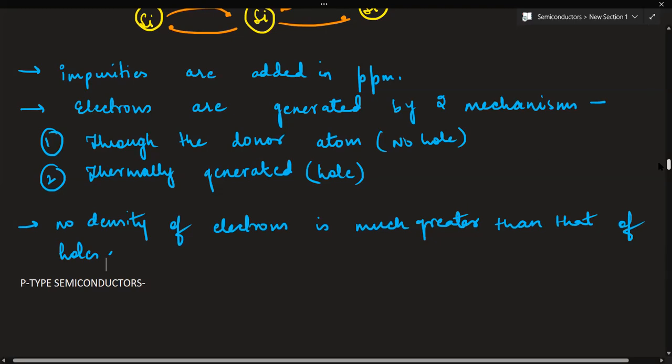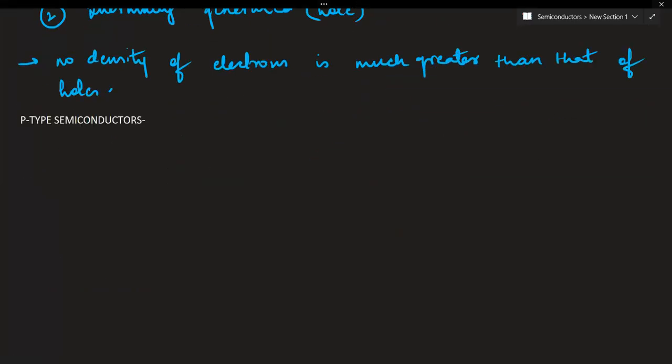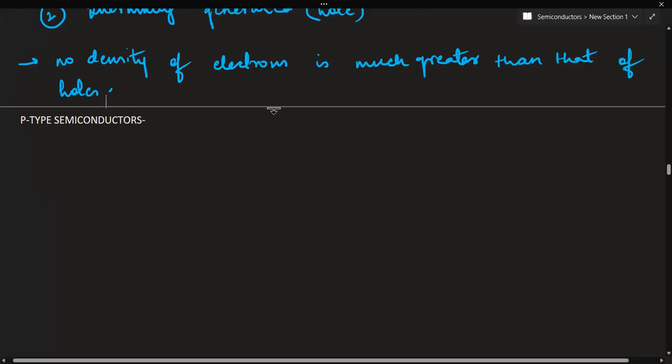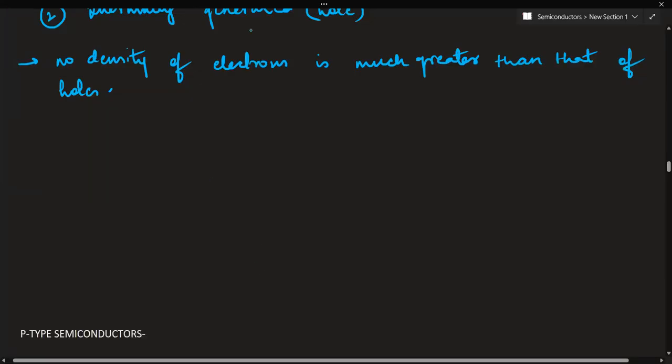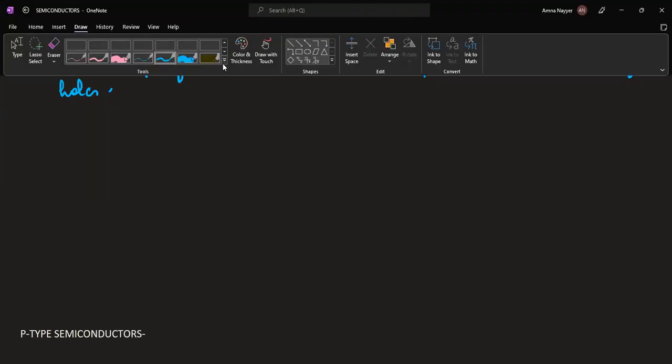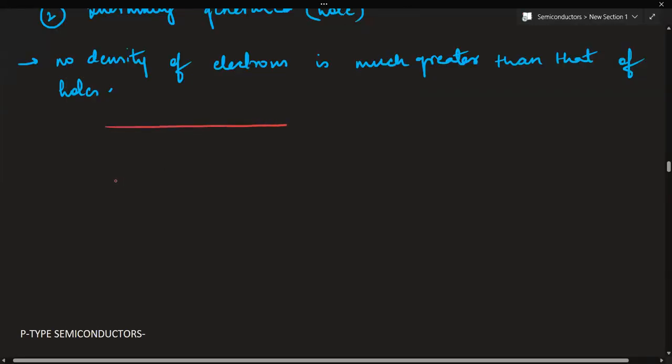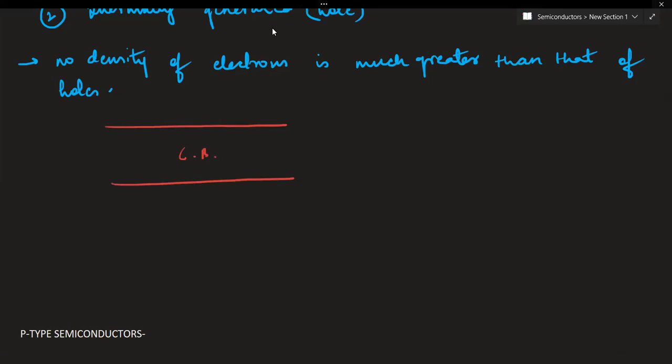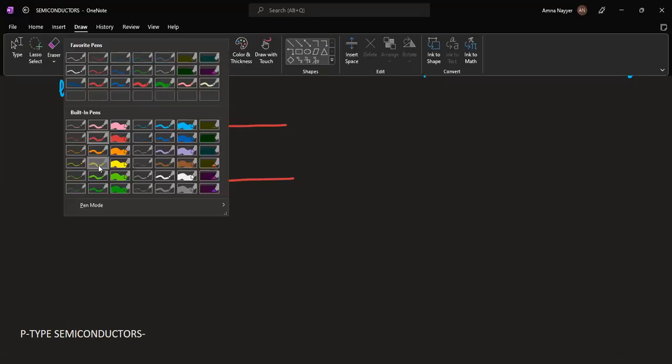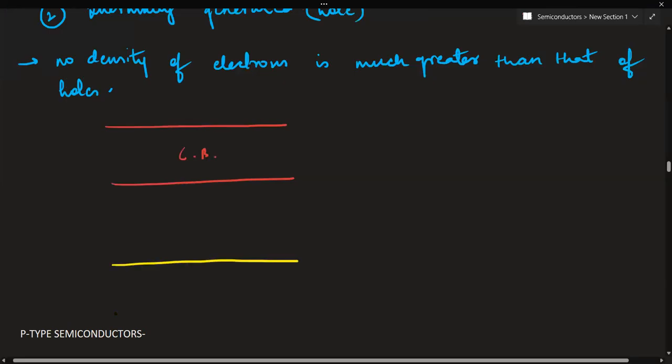Even if I draw the band gap for it, let me draw the band gap as well. Energy band gap. See, if this is the conduction band, this is the valence band, this will be the energy for conduction band, this will be the energy for the valence band.